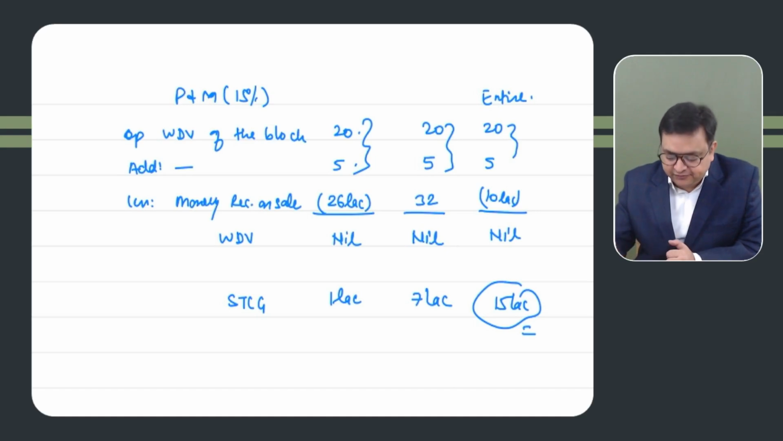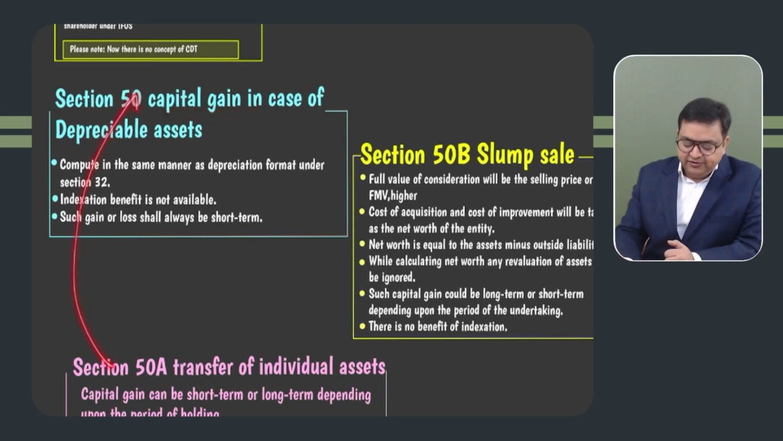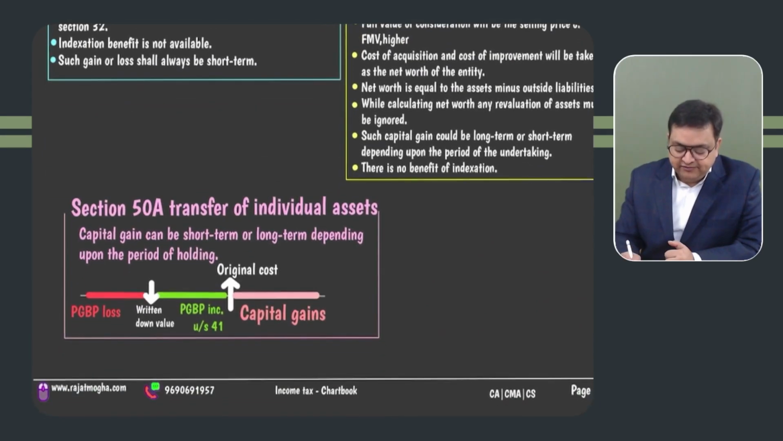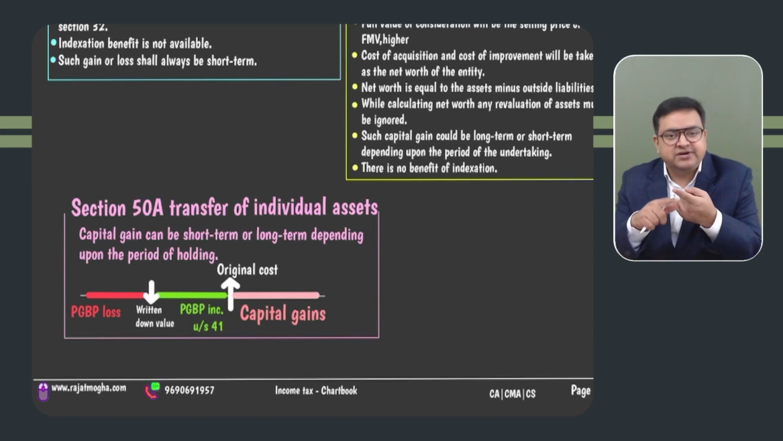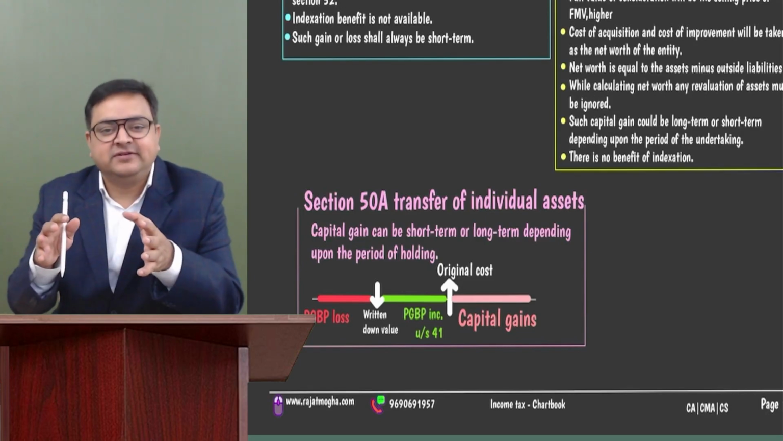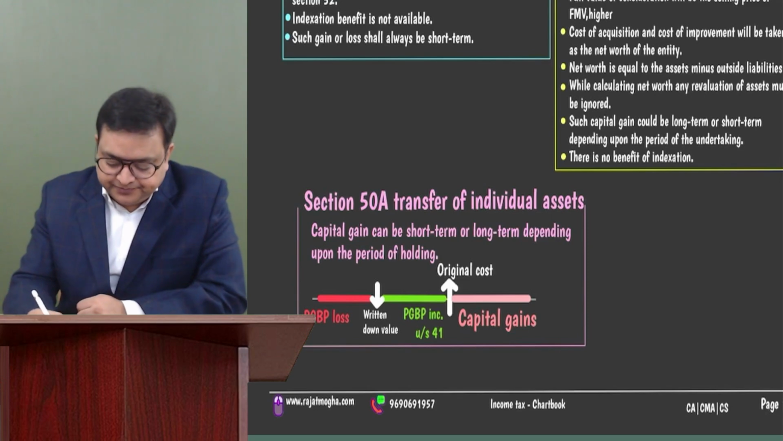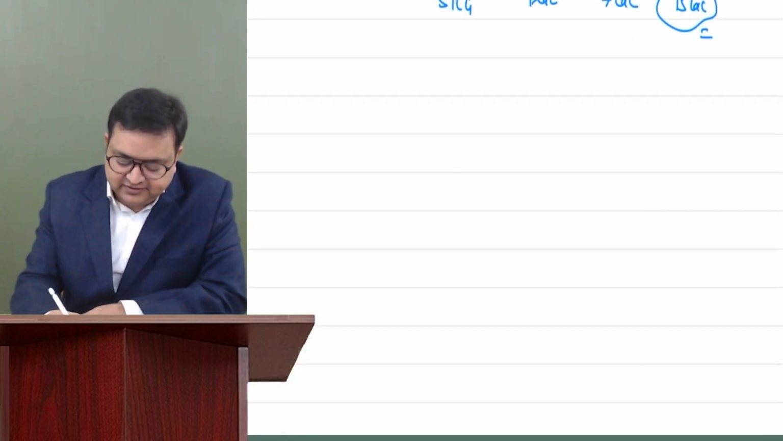Got it? So this was section 50. Section 50 says how you will be computing the capital gain or capital loss in case of depreciable assets. Section 50A, whenever you transfer your individual asset, we have already done in the PGBP portion also. So let's say there is a power generating asset where depreciation is charged on individual basis, or there is a scientific research asset where we have claimed 100% deduction also.